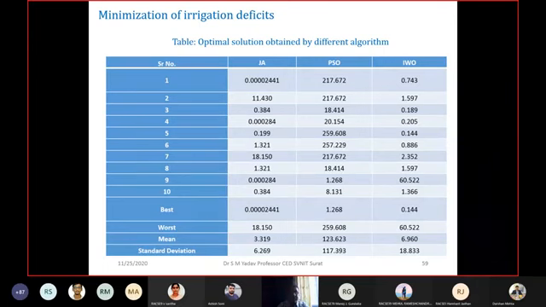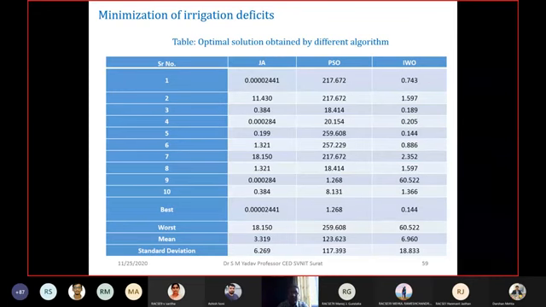You will see there are 10 runs, 1, 2, 3, 4, 5, 6, 7, 8, 9 and 10, and for each run the minimization of irrigation deficit for Jaya comes out to be 0.402441. PSO gives 217, IWO gives 0.743. But in case of the 10th run it is 0.384, 8.131 and 1.36.